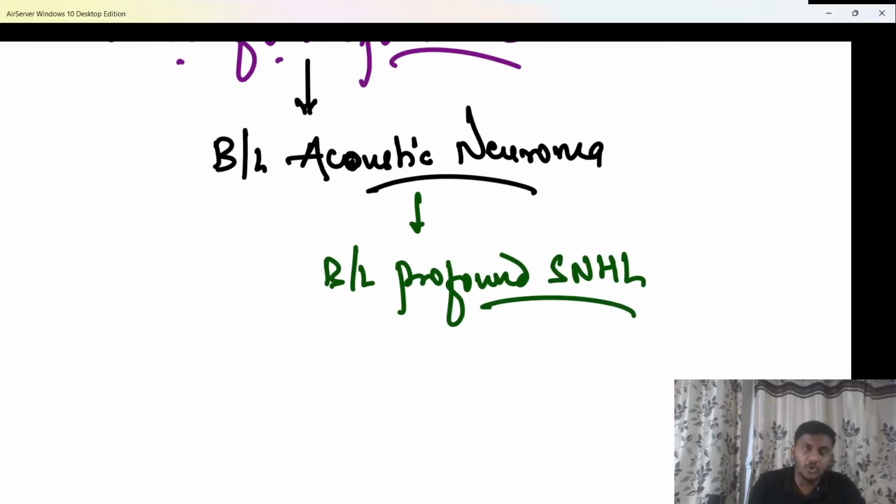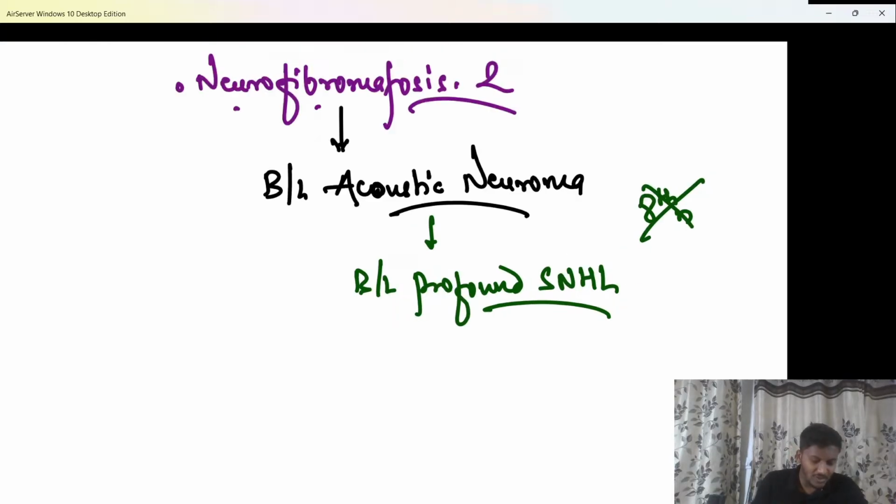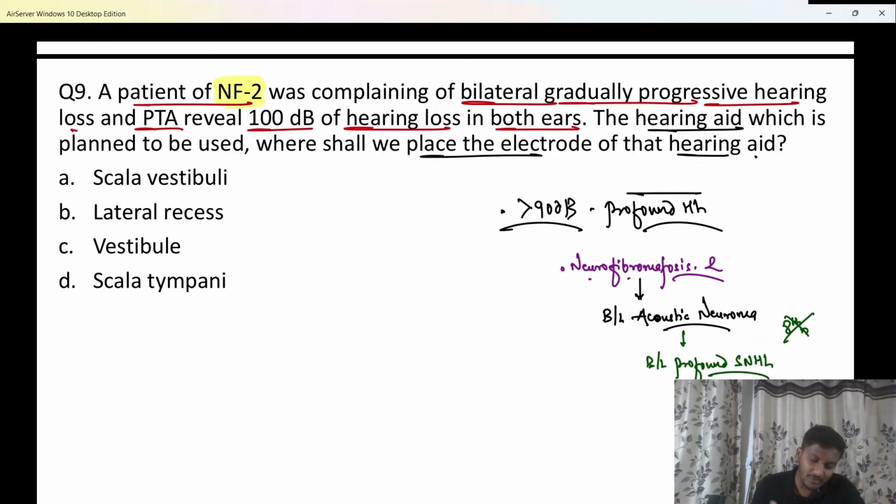Obviously, as there is a tumor in both the 8th nerves, both the 8th nerves of the patient have been damaged. And now if the 8th nerves are damaged, will a cochlear implant surgery be useful? Obviously not. So here the cochlear implant surgery will not be useful. So definitely we cannot go for a cochlear implant. So scala tympani, scala vestibuli will be out of the options. Vestibule is anyway not responsible for hearing. So it has to be option B, lateral recess of the fourth ventricle.